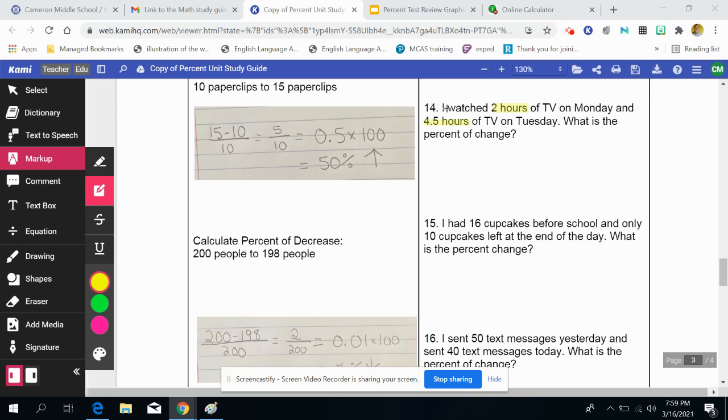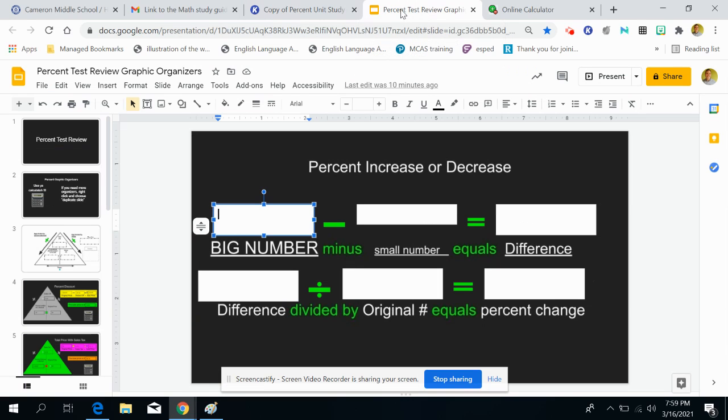So here for number 14, we have, I watched 2 hours of TV on Monday and 4.5 hours of TV on Tuesday. What is the percent of change? So my original is 2 hours, and that went up to 4.5 hours. So here I have a percent increase. And let's use our organizer in order to solve this problem.